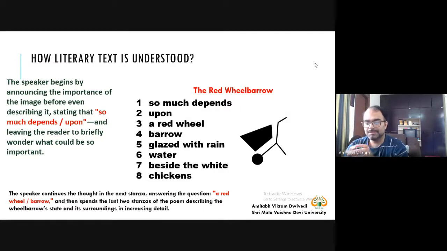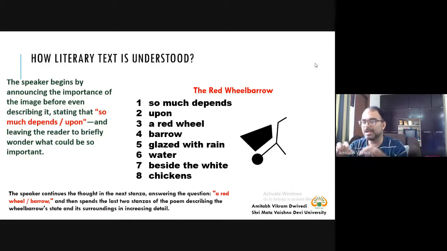So the speaker, the writer, continues the thought in the next line, sorry, in the third line, answering the question: so much depends upon what? A red wheelbarrow. Fine. So the answer is a red wheelbarrow, the topic of this sentence. And then the last two stanzas of the poem describe the wheelbarrow's state and its surroundings in increasing detail.